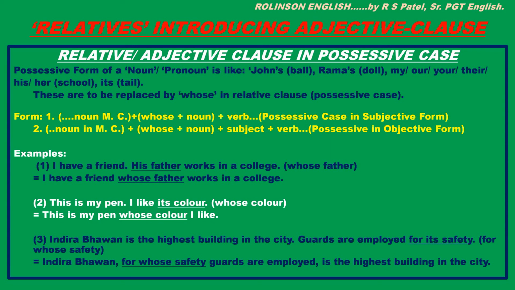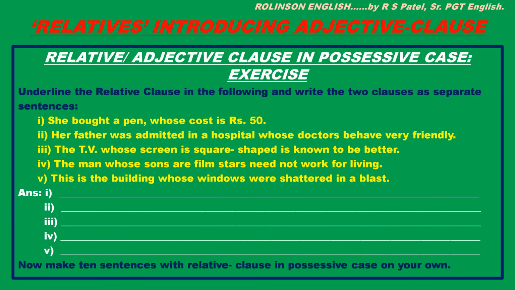Through these examples we can see clearly that an adjective clause in possessive case does not speak of the noun in the main clause directly, but it speaks of something in possession of it. That is why it is called an adjective clause in possessive case. Exercise now: underline the relative clause in the following and write the two clauses as separate sentences.